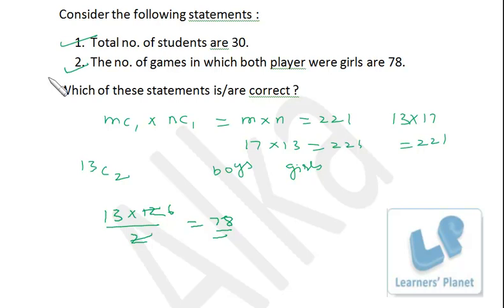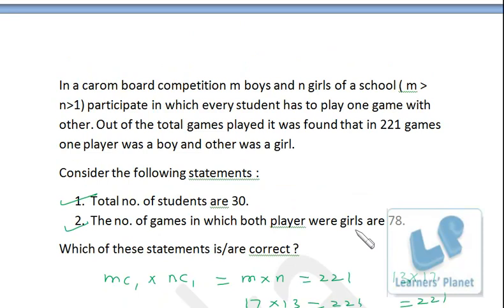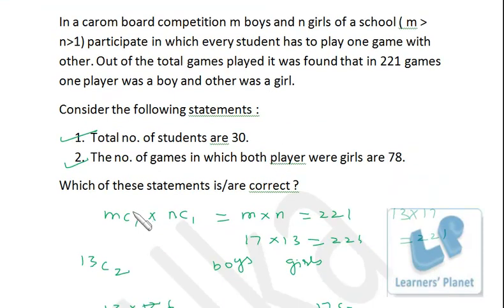Similarly, if you have to find out how many games there were in which both players were boys, that is 17C2. Obviously we don't have to calculate it over here, but I'm just telling you how to calculate that. So precisely, total M boys, N girls, out of M boys we are selecting 1, out of N girls we are selecting 1, so in all we are getting M into N ways.